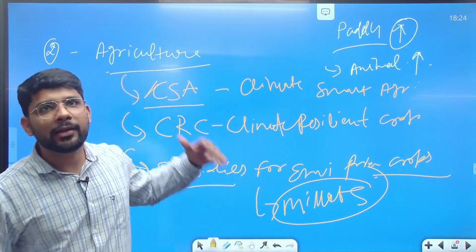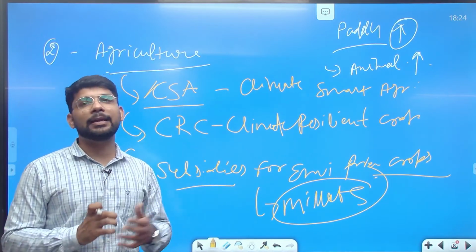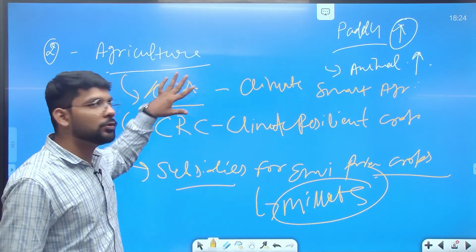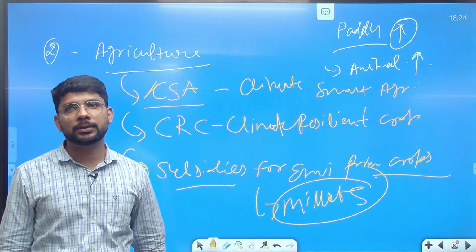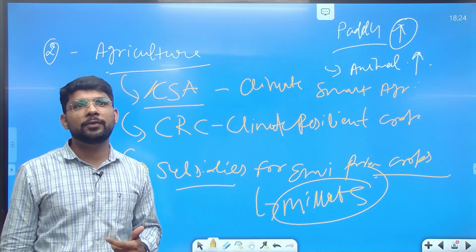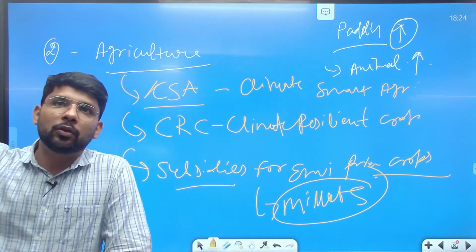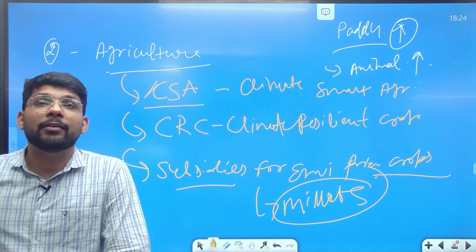So these kinds of steps are required for agriculture. We should focus on climate smart agriculture. There should be climate resilient crops, with subsidies specifically for the crops which are environmental friendly.